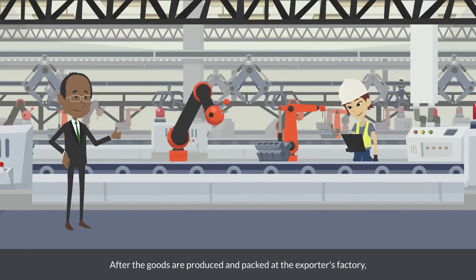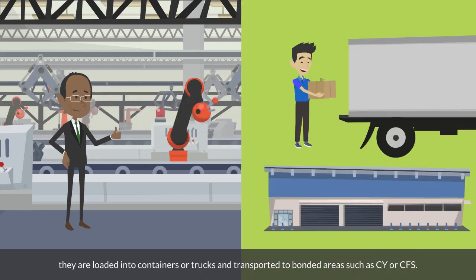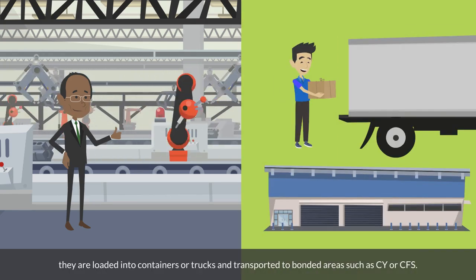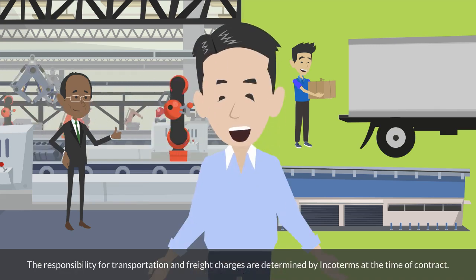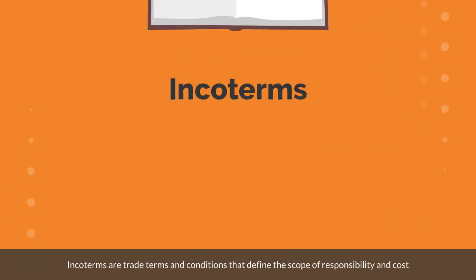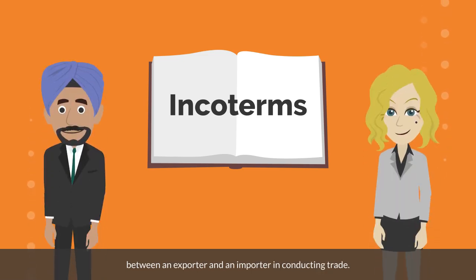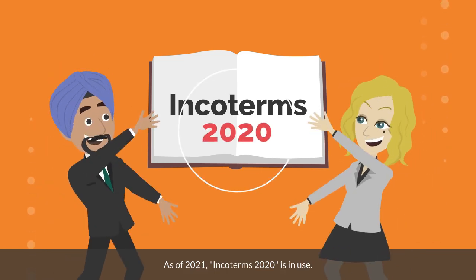After the goods are produced and packed at the exporter's factory, they are loaded into containers or trucks, and transported to bonded areas such as CY or CFS. The responsibility for transportation and freight charges are determined by Incoterms at the time of contract. Incoterms are trade terms and conditions that define the scope of responsibility and cost between an exporter and an importer in conducting trade. As of 2021, Incoterms 2020 is in use.